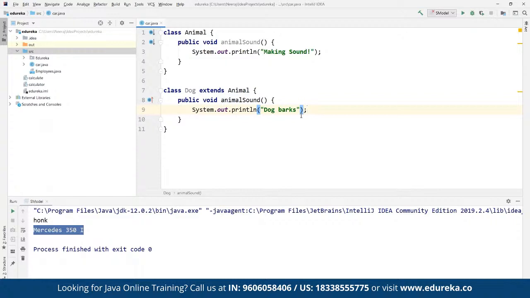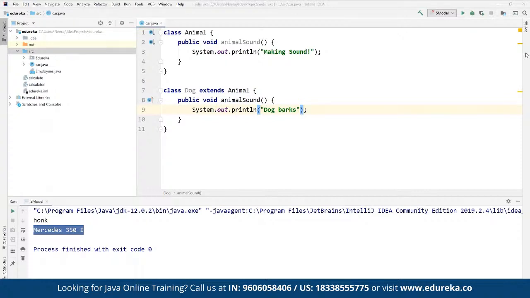Then we can create another class for defining those variations as well. For example, here we can create another object, and then we can call the animalSound method on both of them. That's a simple example of polymorphism.